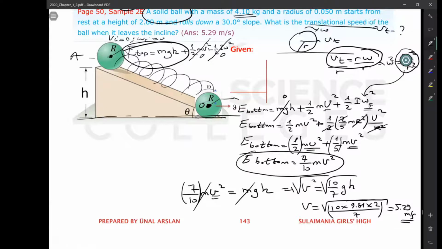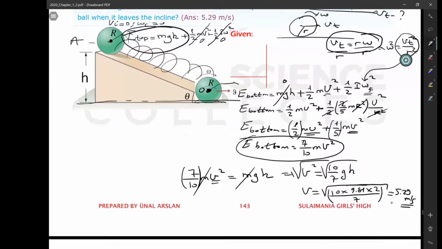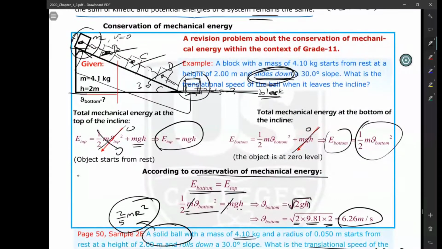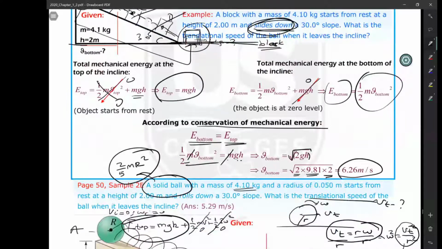As you see, the translational speed of this solid ball is 5.29. But in the first problem, when you released a block, its translational speed was 6.26.